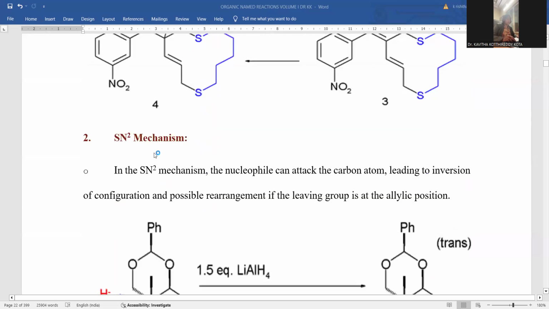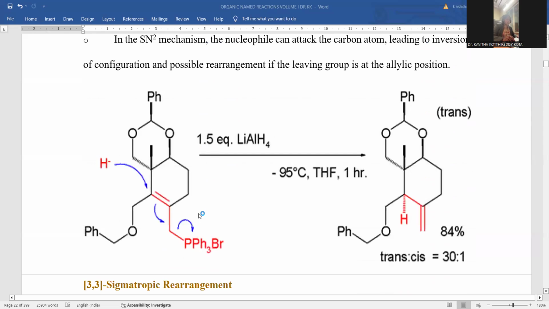So there is a provision for the SN2 mechanism also. Most often the SN1 mechanism is gone through, but the SN2 reaction goes with simultaneous cleavage and formation of the bond within a single step, called a concerted mechanism. The reaction proceeds via a transition state rather than a carbocation intermediate in the SN2 perspective. I'm taking a larger molecule with a polyannular system. There is a double bond with the CH2PPh3Br. This is the triphenylphosphine bromide functionality.